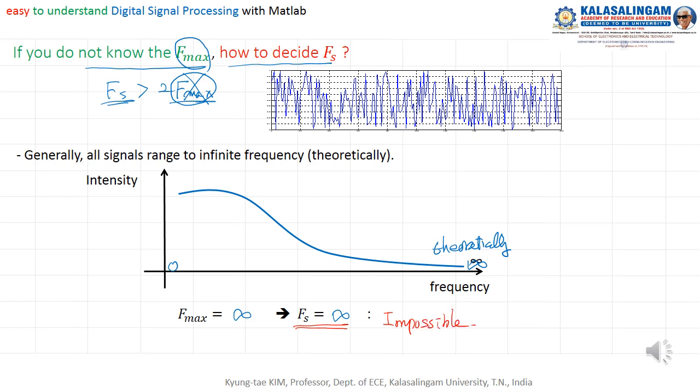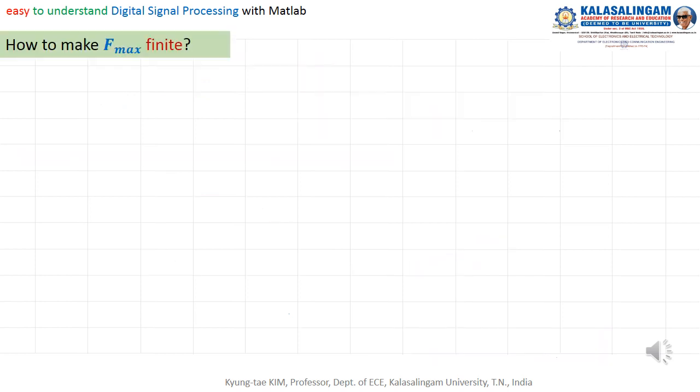Then what we have to do is make f max finite, not infinite. Then how to make f max finite? Theoretically, f max equals infinite. First, we can assume f max.